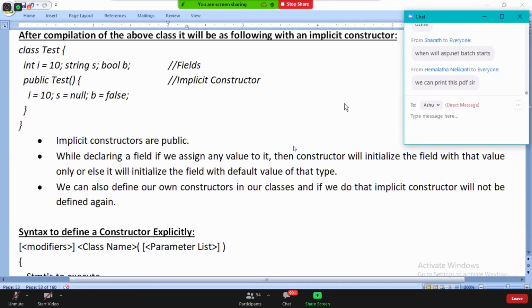You can print. Are you guys clear? Implicit constructors are public. Point number one, implicit constructors are public. Point number two, while declaring a field, if we assign any value to it, then constructor will initialize the field with that value only, or else it will initialize the field with the default value.